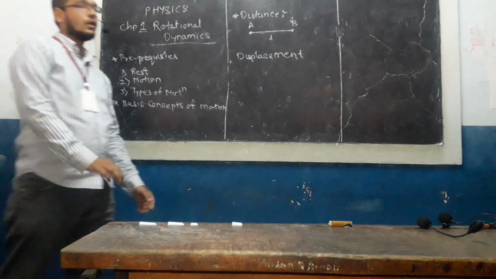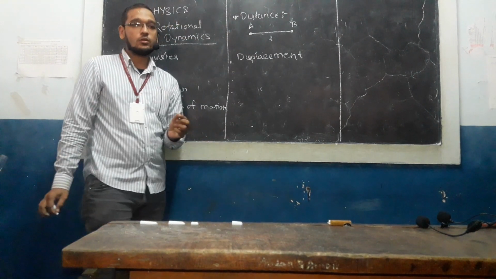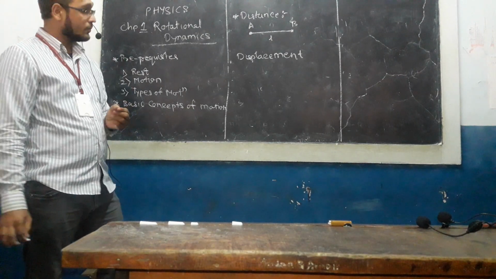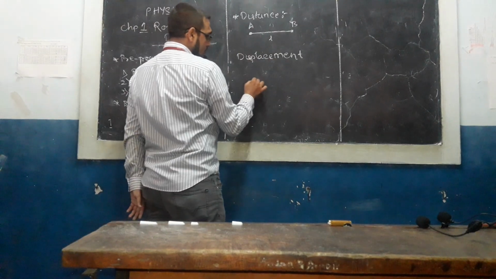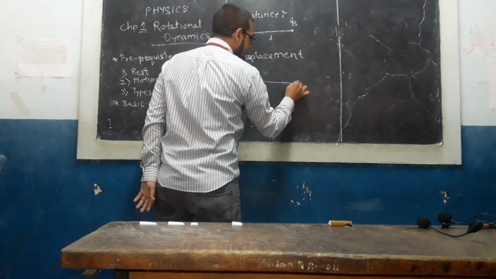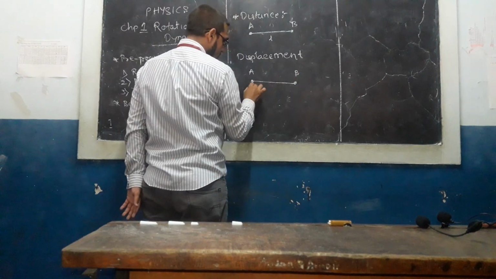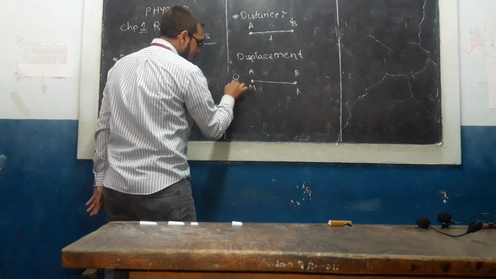Next is displacement. If you see, distance and displacement both look the same, but there is a difference between them. Let us understand. Suppose we take the same example of Mumbai and Khed. Here is one person.